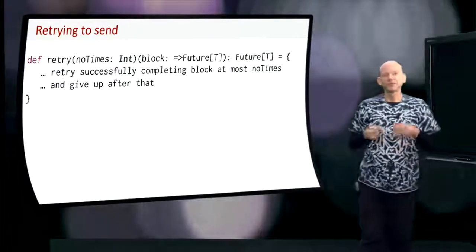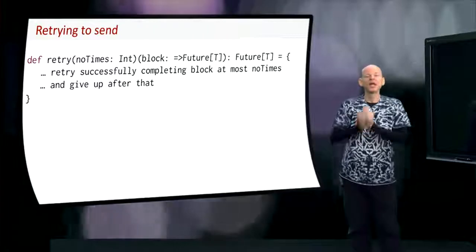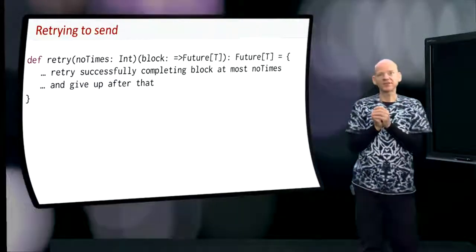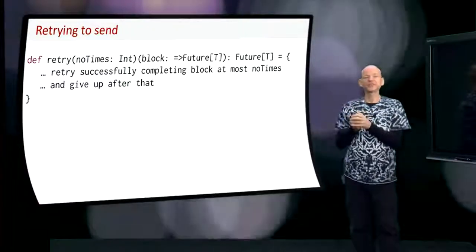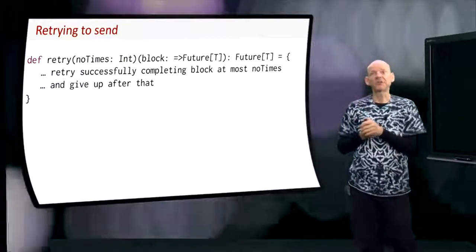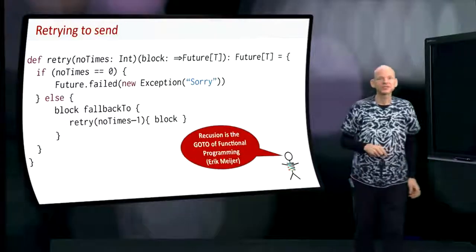Okay, so retry number of times that block. And then you will return a future as soon as that block succeeds, or if it still fails after that number of tries, then you return the error message. Okay? Now here's a simple implementation of that.